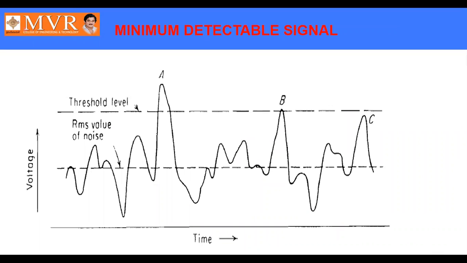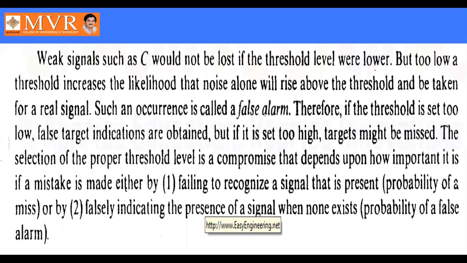This is the minimum detectable signal operation. Minimum detectable signal is nothing but detecting a particular target, and that depends on the threshold level. While designing any threshold level, the value should not be too high, and it should not be too low. If it is low, we will get a false alarm. A false alarm is when there is no possibility of a target, but we get a target in the output section.